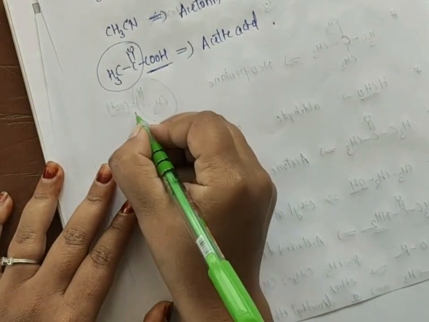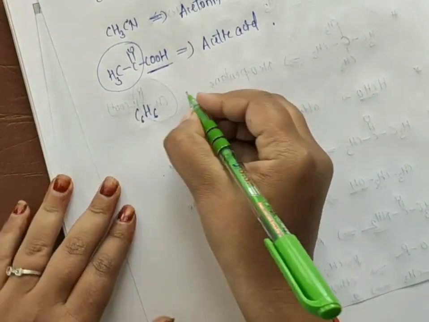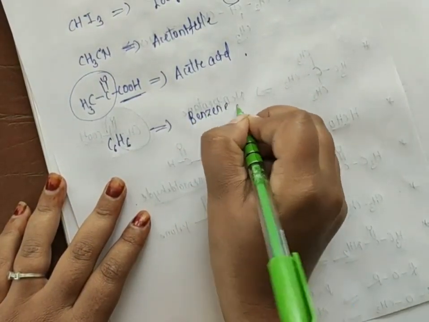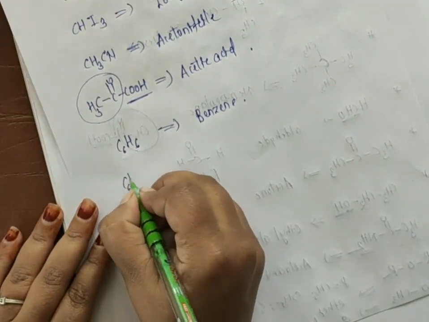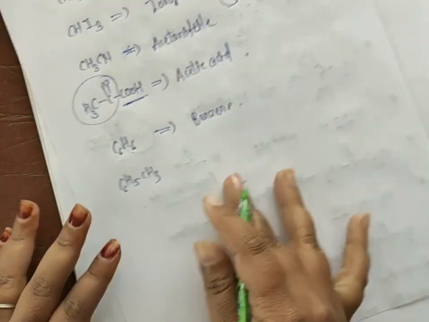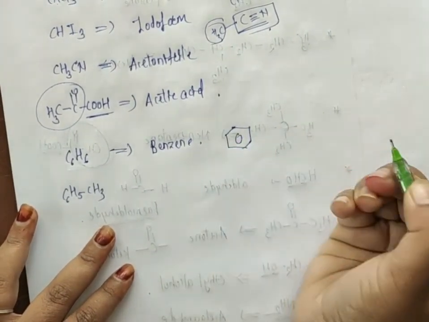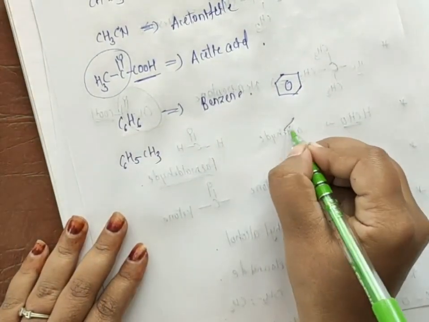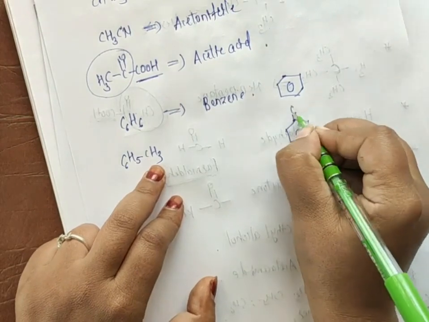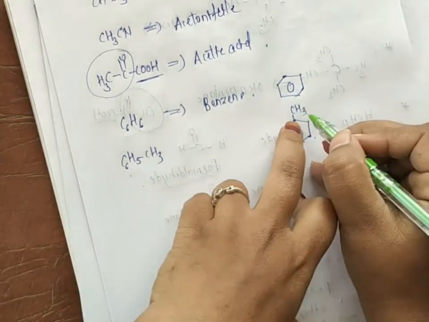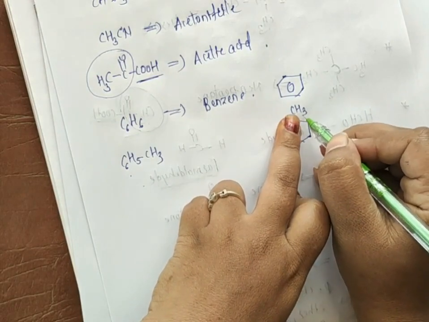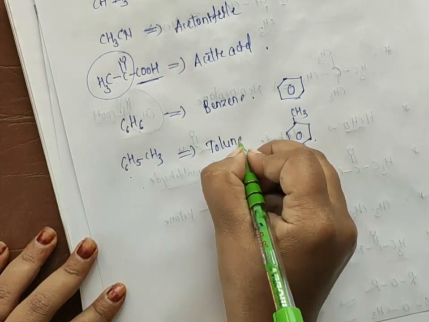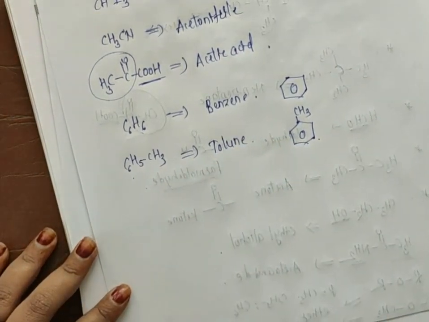Okay, so next, C6H6. The C6H6 is nothing but what? Benzene. Benzene is a common name. Next, C6H5CH3. All of you know the benzene structure. This is your benzene. So C6H6 we call benzene. Suppose this benzene is attached with a CH3 group. Now I have taken benzene, that is C6H5, which is attached to the CH3 group, and the common name for this particular organic compound is toluene.